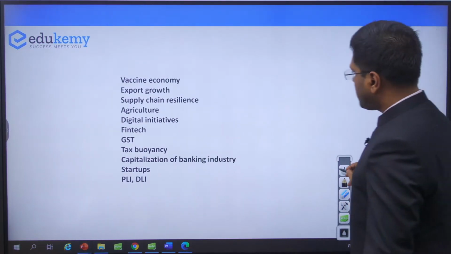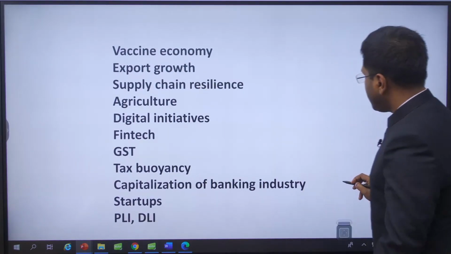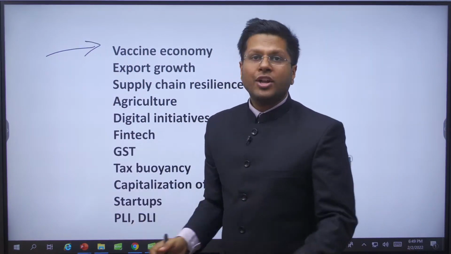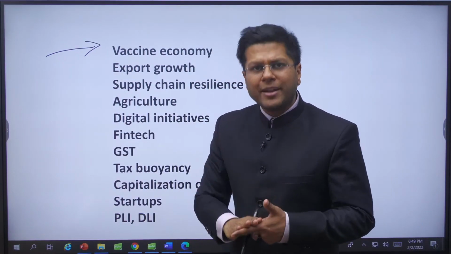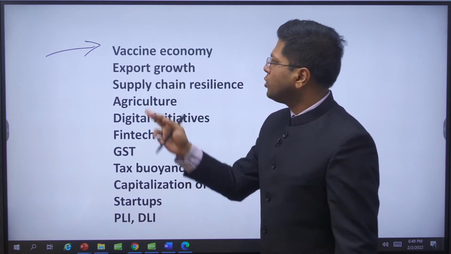And look at what we are trying to do and how we are trying to do this. These are the keywords, friends. We have become a vaccine economy. Not only as a response to the pandemic do we want to give vaccinations, but also as a strategy to increase economic growth in the country.